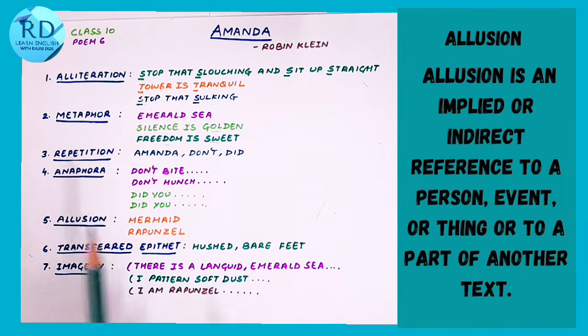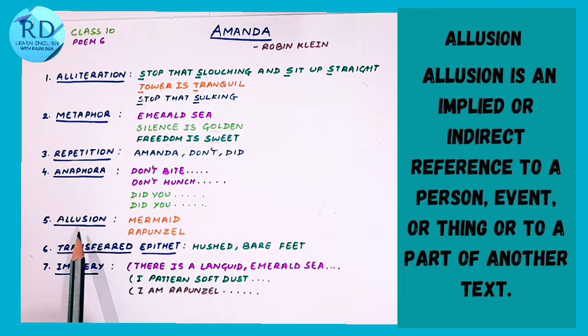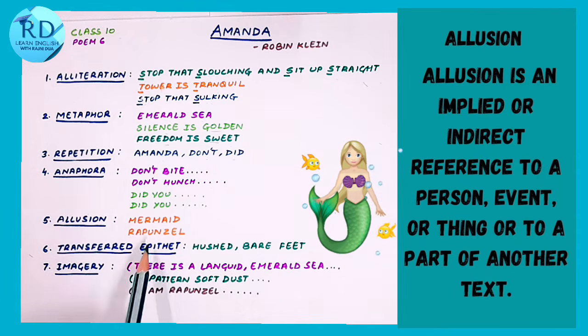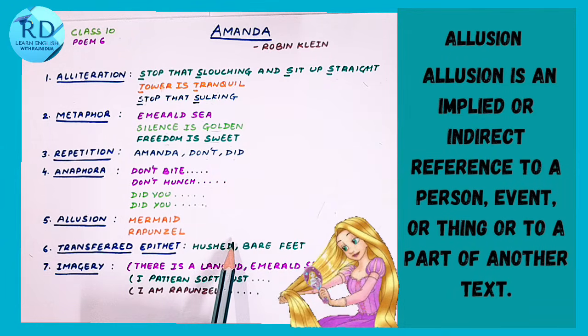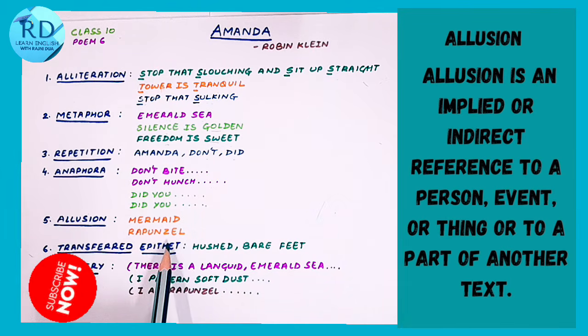Next poetic device is allusion. Whenever we refer to any other work of literature or any other fictional work and character, it's called allusion. For example, here the poetess refers to Mermaid, which is from another literary piece, or Rapunzel, a fairy tale story. So whenever we refer to any other work of literature in our own piece, it's called allusion.